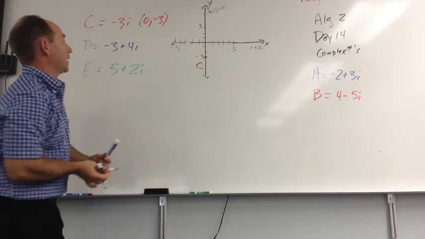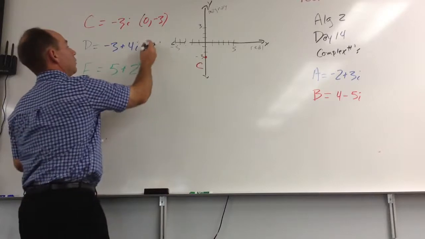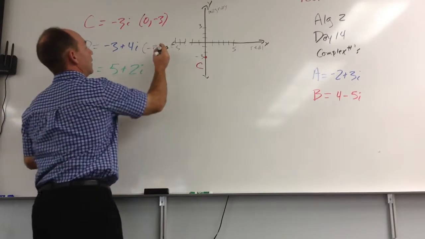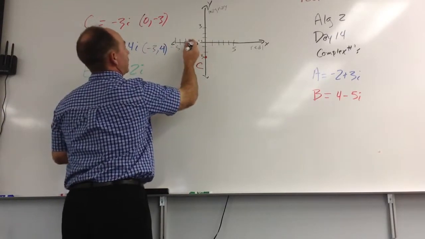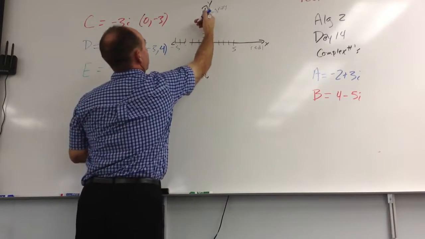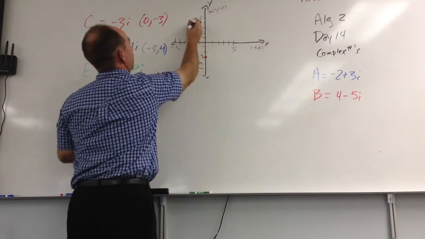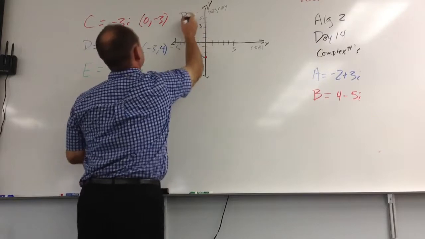Where does D end up at? Negative 3 plus 4i. Well, that's the point negative 3, comma 4. So I'd go left 3 and I'd go up 4. Left 3 and up 4, and there is my point D.